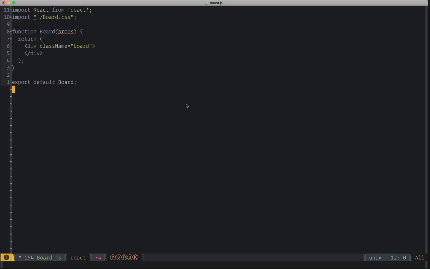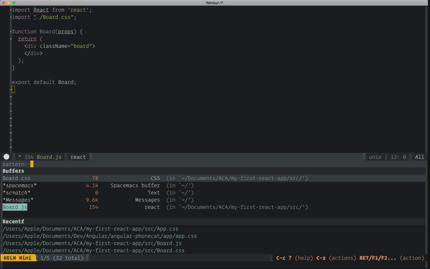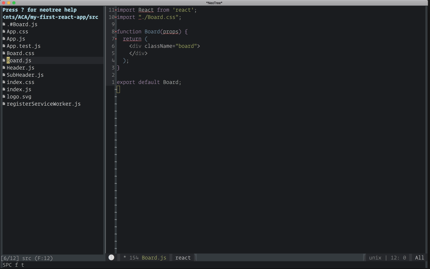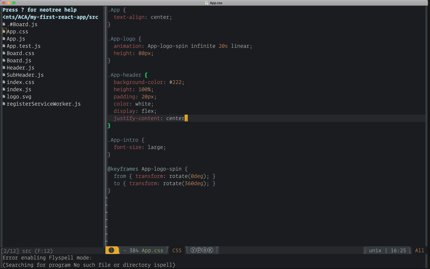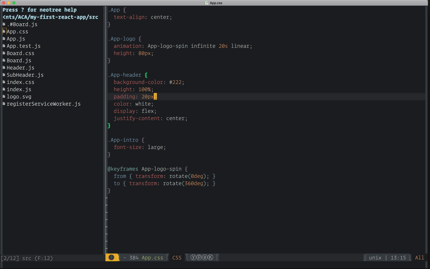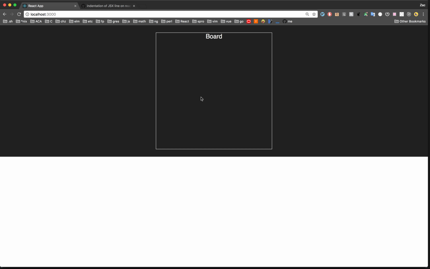So I've done a couple things already that I'll just show you real quick. I went and edited app.css, the stuff that came with the automatically generated React project, and I went into app header and changed the height to 100%. I think it was like 150 pixels originally. I'm going to use Flexbox just because it's easy. So I'm going to do display flex, and then justify the content center to get the board div in the middle here.